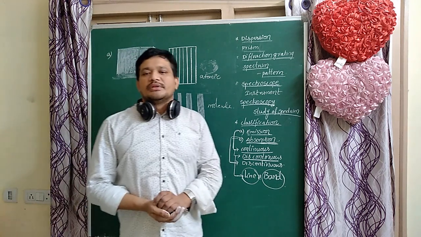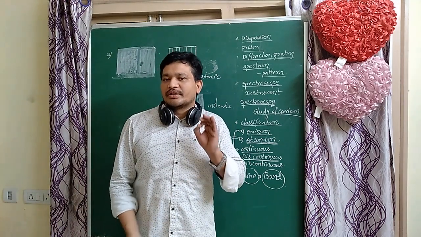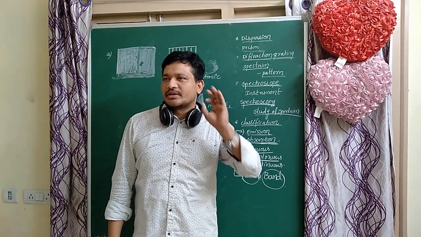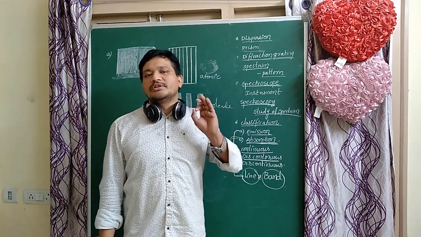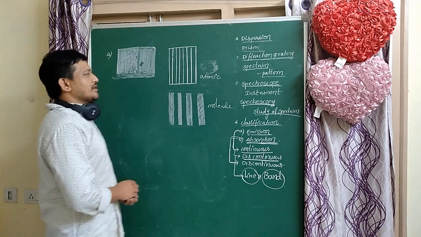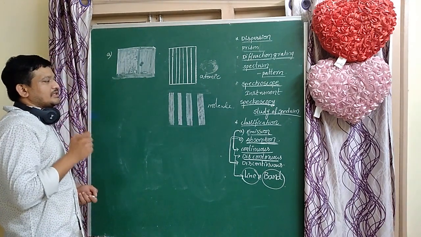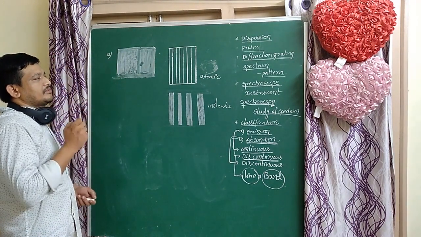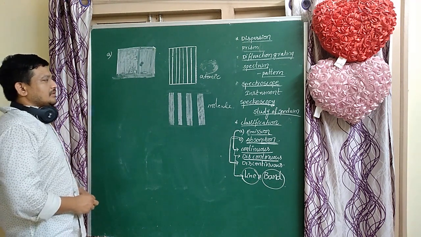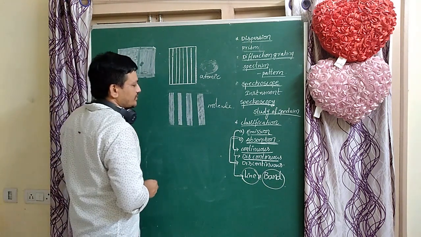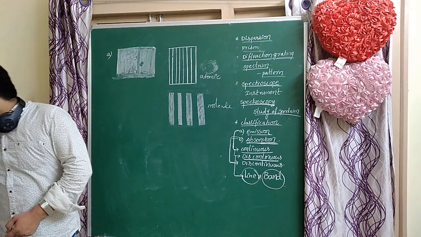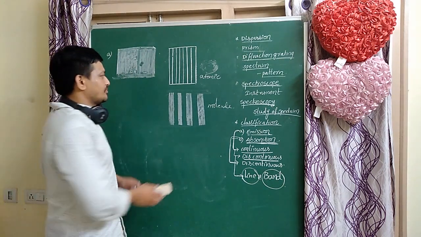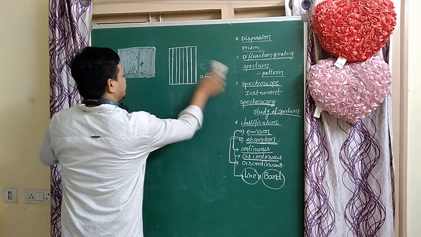The spectrum is used for identification of unknown compounds or unknown elements. This is the very useful aspect of the spectrum. So the line spectrum is also called the fingerprint spectrum. That is very important. Is it clear, students? So this is the spectrum. Now the classification of spectrum, I will explain simply.